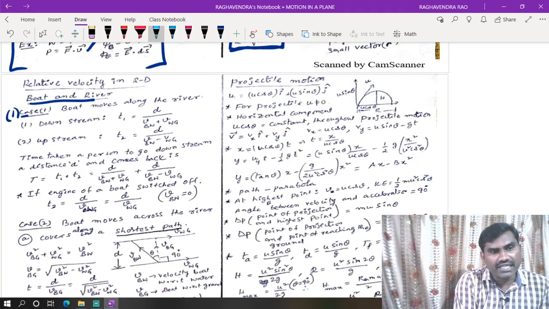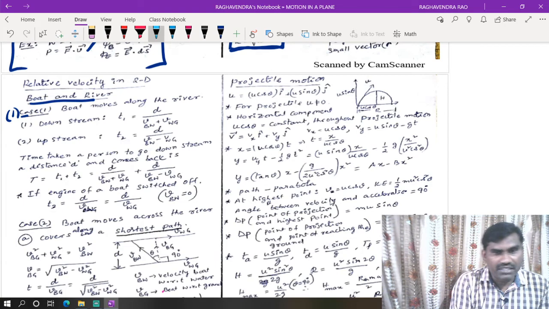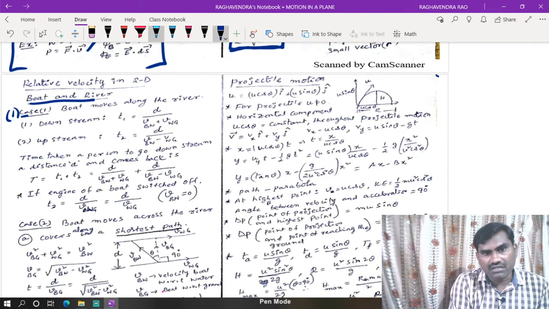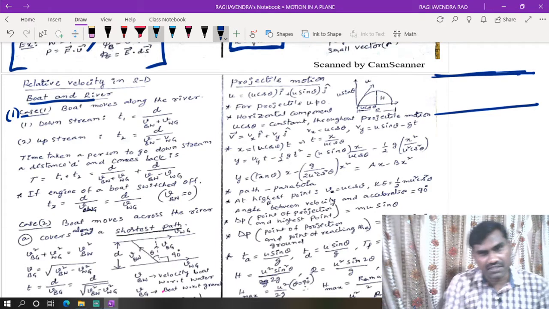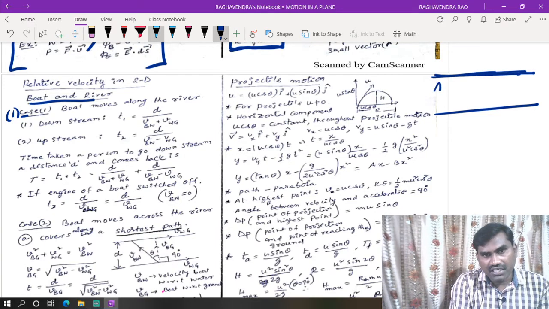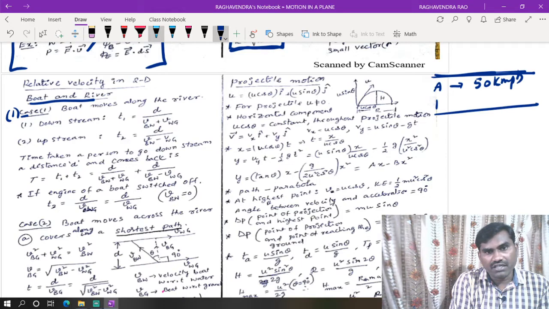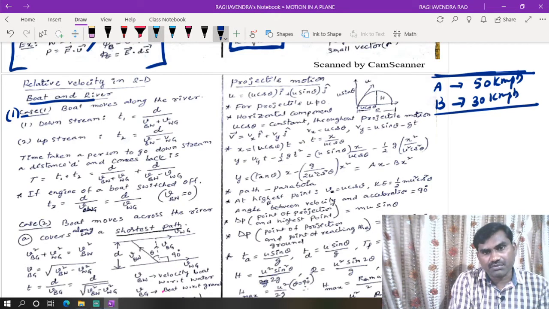Here we can take a relative velocity concept. In this concept, the different cases we have discussed already in the chapter of motion in a plane. Relative velocity in one dimension is there. For example, vehicle A is moving on the road with a speed of 50 km/h. Vehicle B is moving with velocity 30 km/h on the same road.